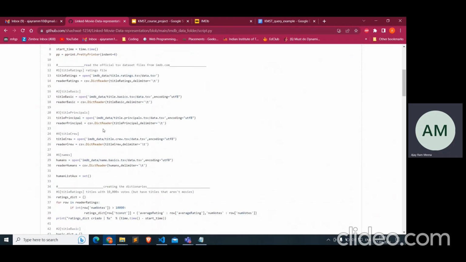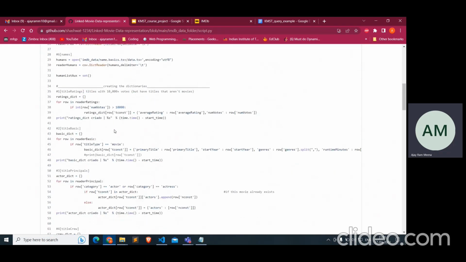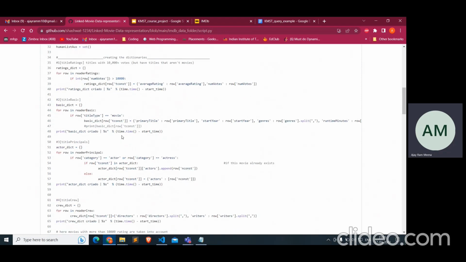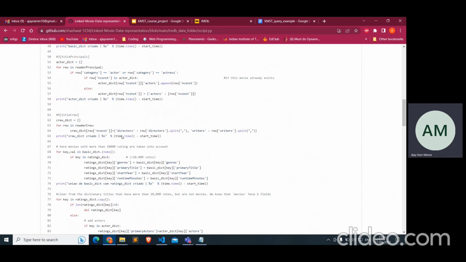Here we can see that it is reading the title ratings, title basics, these kinds of files, and we are filtering out the movies whose number of votes is less than 10,000, because we can't handle all the movies and all the data in a dataset. Just to filter out these skewed movies, we filter them out, and we also filter out the rows which had some of the elements empty.